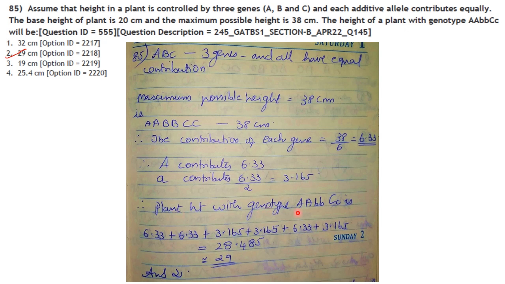So plant height with genotype A, small b, capital C, small c is. Wherever capital A or any gene with capital letter comes, you have to put the larger value, and wherever small letter comes, you have to put the smaller value, and then add everything. You will get the answer as approximately 29 centimeters. Answer is option 2.